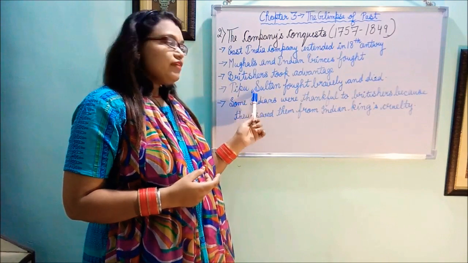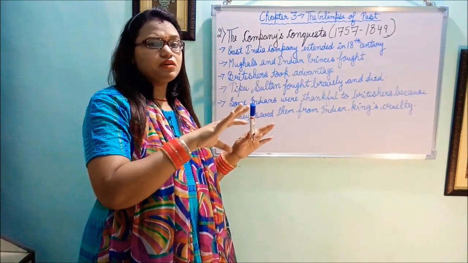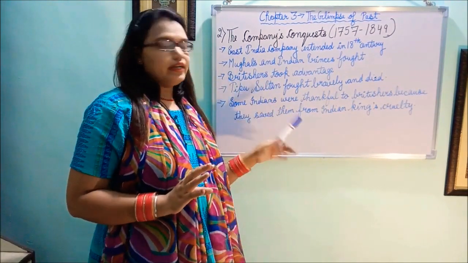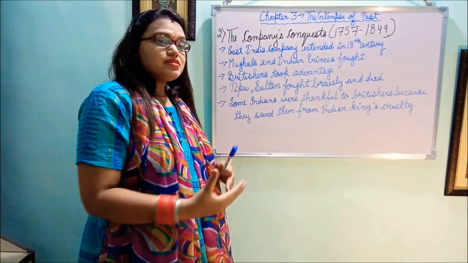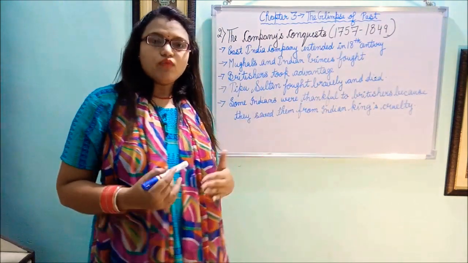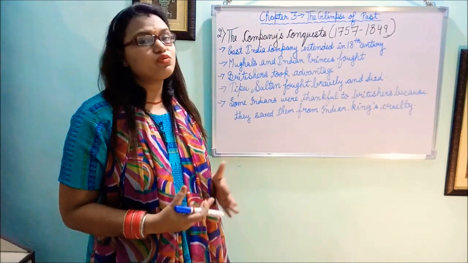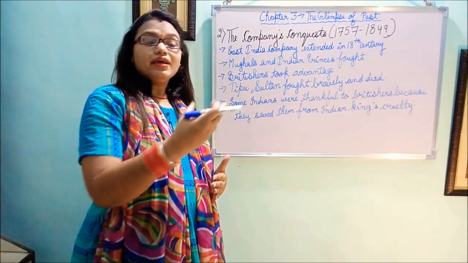Tipu Sultan was the Indian prince at that time in some part of India. He fought bravely, but he died. He was a very good king. Now after that, some Indians were very much thankful to the Britishers. Why were they very much thankful? Because at that time some bad kings were also there. They were showing their cruelty towards their kingdom.